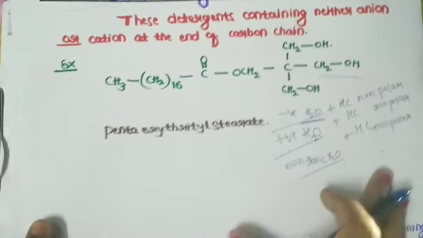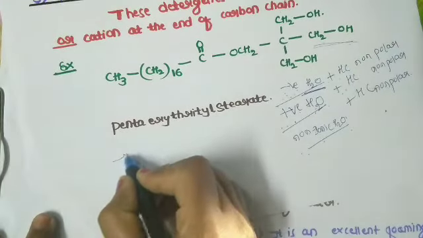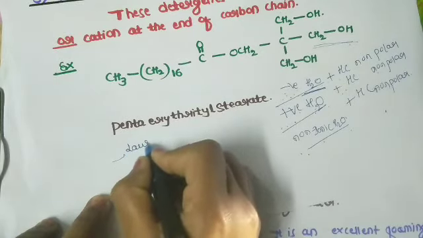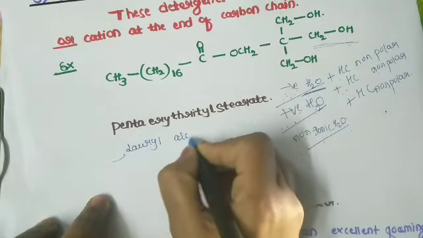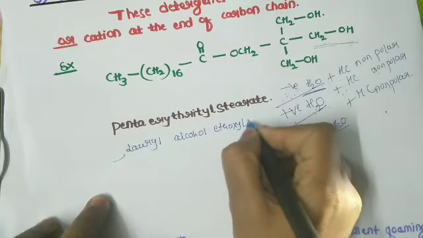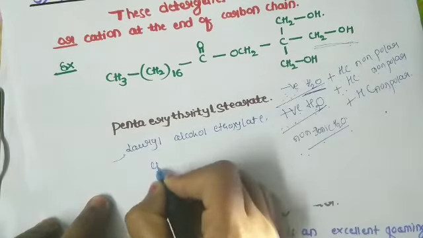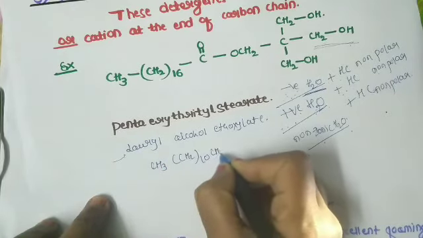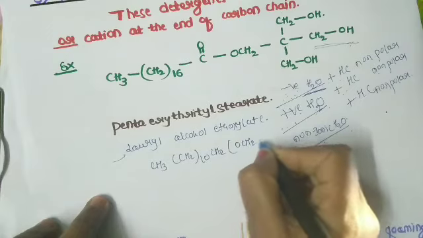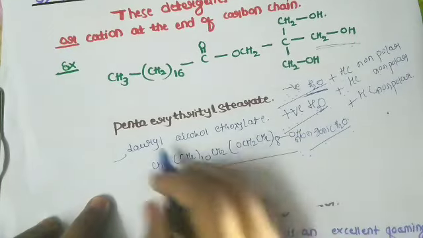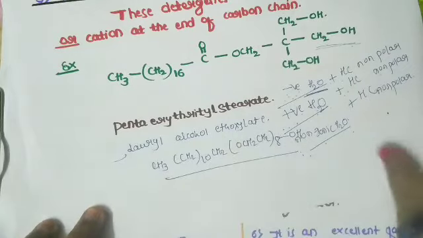Another example is lauryl alcohol ethoxylate. Its formula is CH3 CH2 10 CH2O CH2CH2 8 and OH. This is the lauryl alcohol ethoxylate.